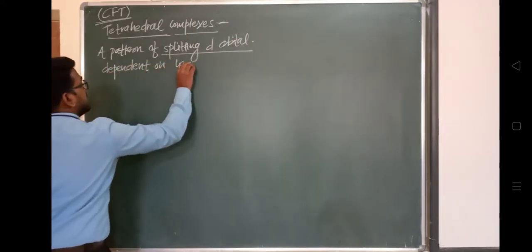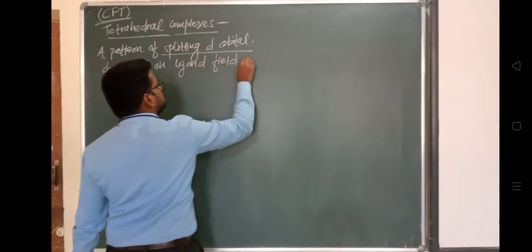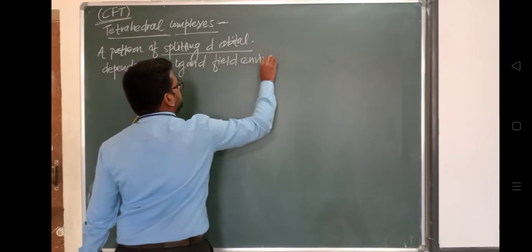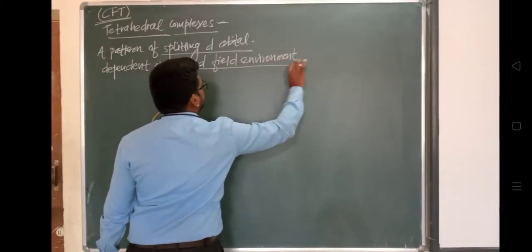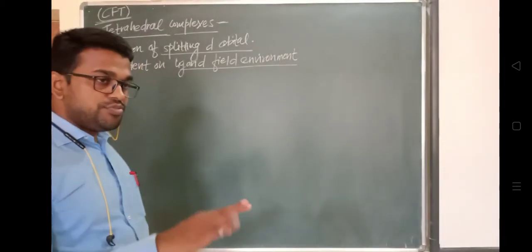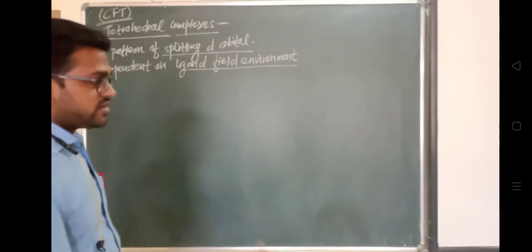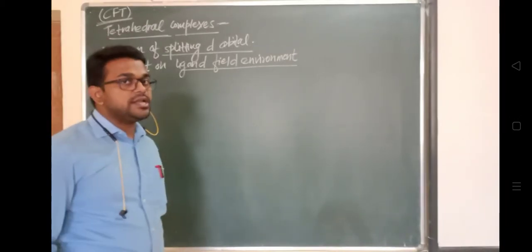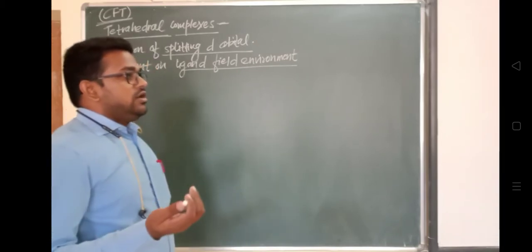So what is the ligand field environment? We have also seen that. It is what surrounds the central metal ion, and it may be a weak field or a strong field. What are the parameters in the case of a strong field, what are those ligands, what is the composition, what is that atom?